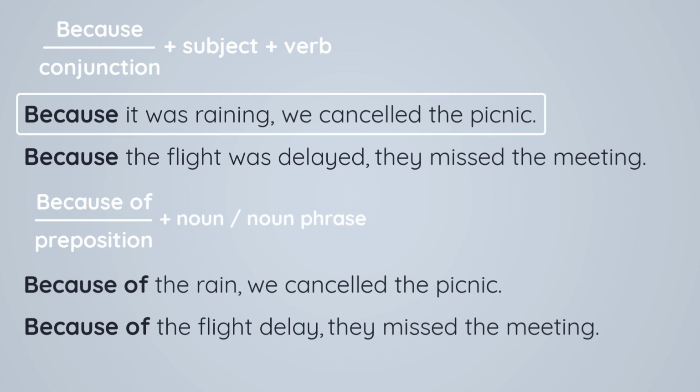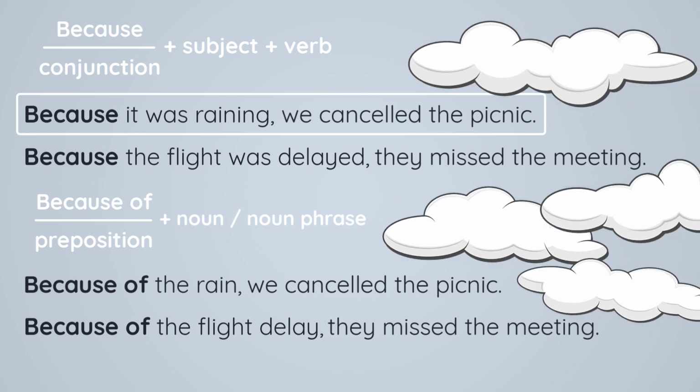So here's an example of using because properly. Because it was raining, we canceled the picnic. Alright, so what do you see? You see the word because, you see a subject, it, was raining, verb, right? Because it was raining, we canceled the picnic. So that's the proper use of the word because, it's followed by a subject and a verb.